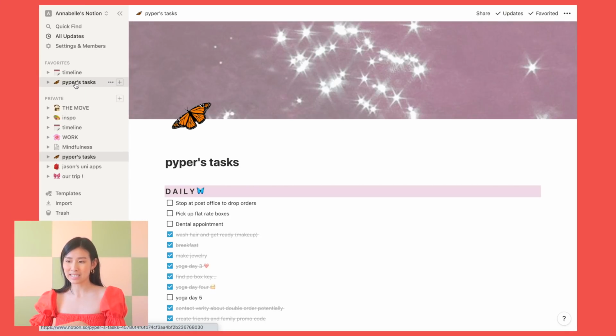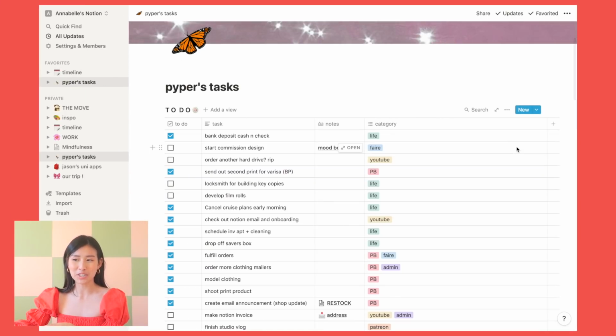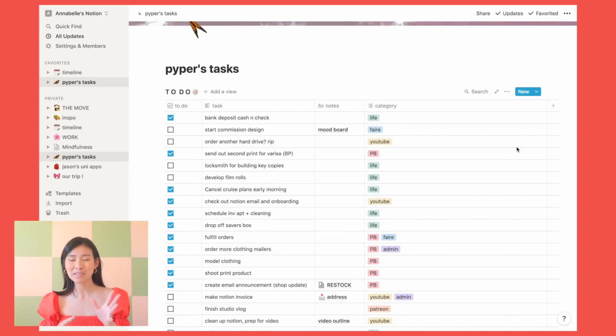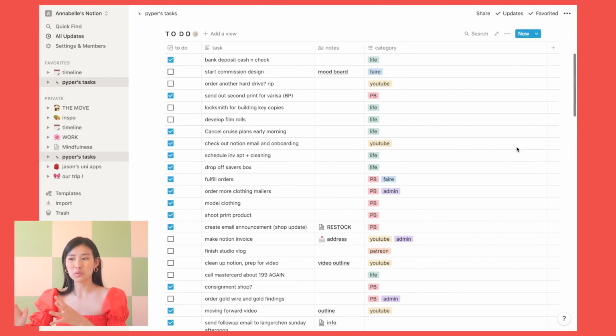Now, this is my task list. And the reason why I made a page like this is because when I worked in the dental office, everybody had their own task page and it's like a checkoff thing. So I've just gotten very used to it, and I like the idea of having a to-do list here.